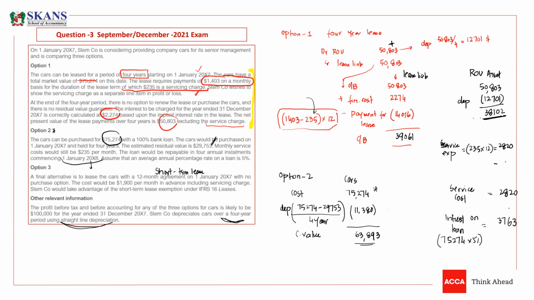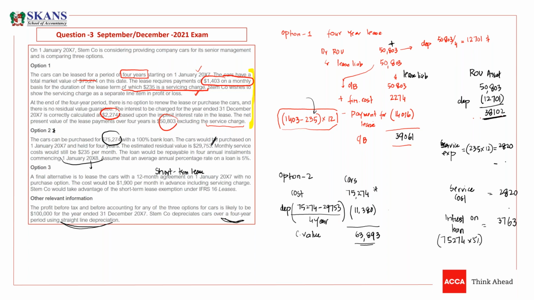The cost would be 1,900 per month in advance, including service charges. So it also includes service charges. But STEM company would take advantage of the short-term lease exemption under IFRS 16. We know that there is an exemption available, and they want to apply that exemption. Why is this written in the question? Because the company has choices. If they want to apply the exemption, they can; if they don't, it's totally up to them.